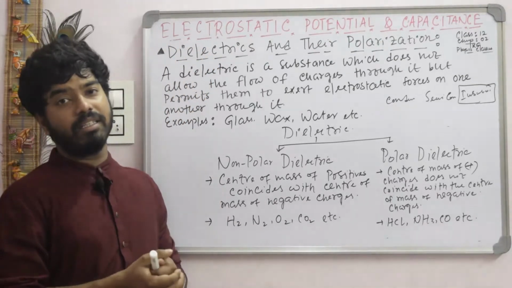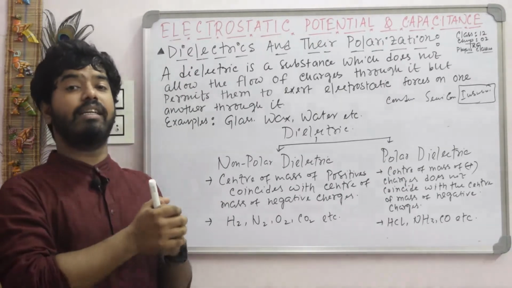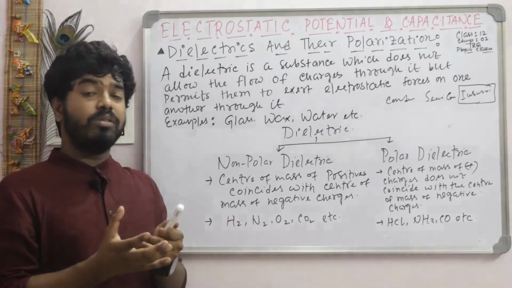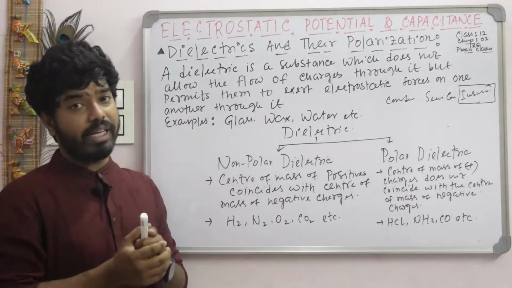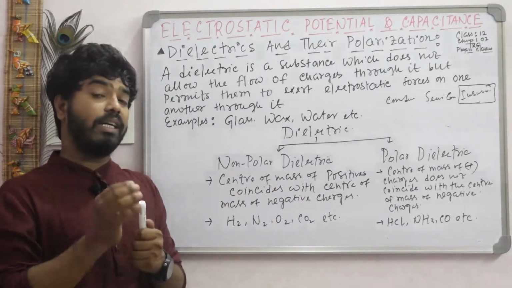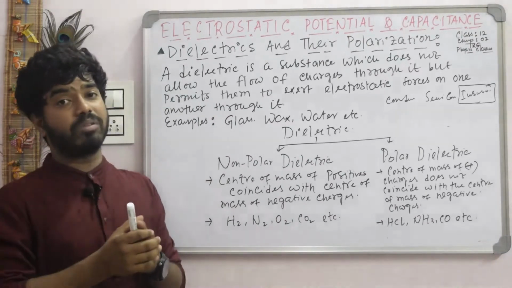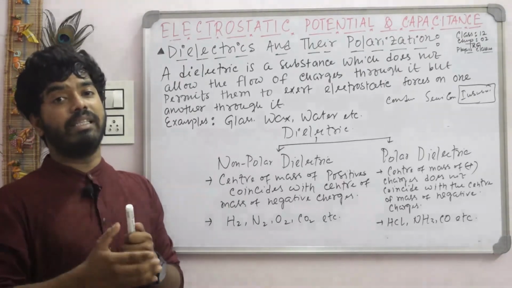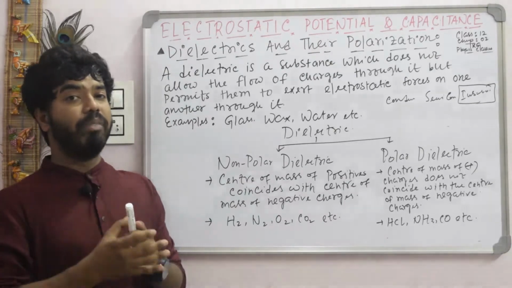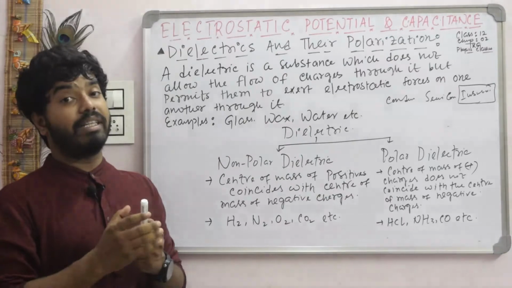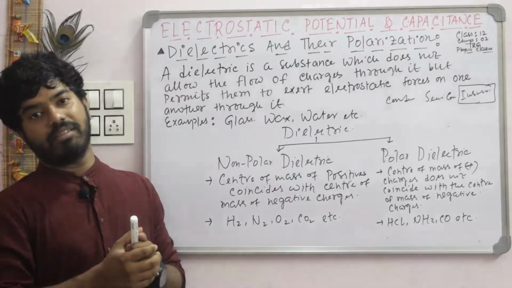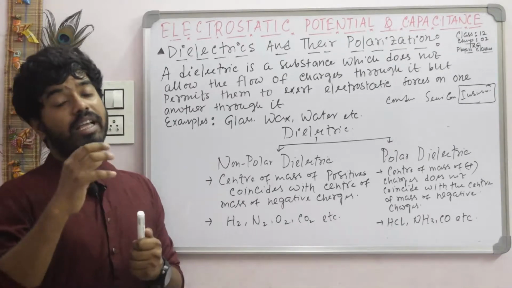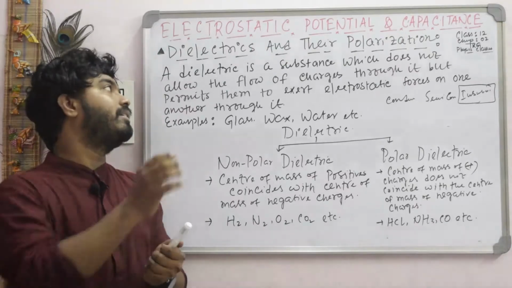So what is a dielectric? A dielectric is nothing but an insulator. In an insulator there is no flow of electrons, but the electrons inside the atoms or molecules have a little movement in the presence of an external electric field. Considering these little movements of electrons, we get some important properties, and taking these properties into consideration, the insulator is technically named as dielectric.